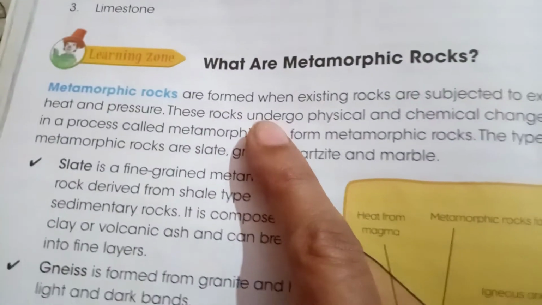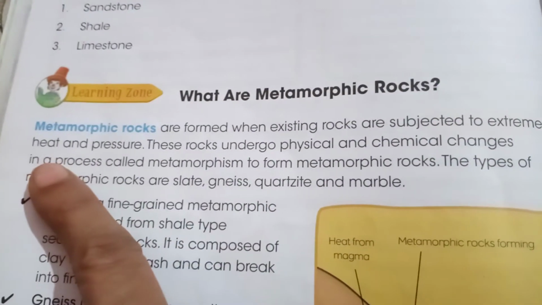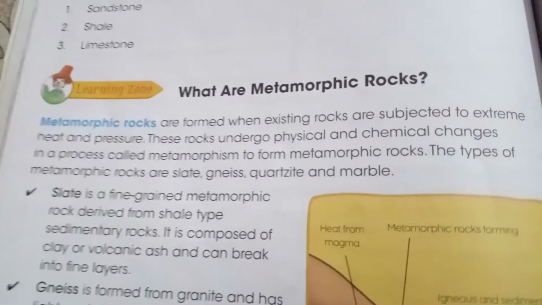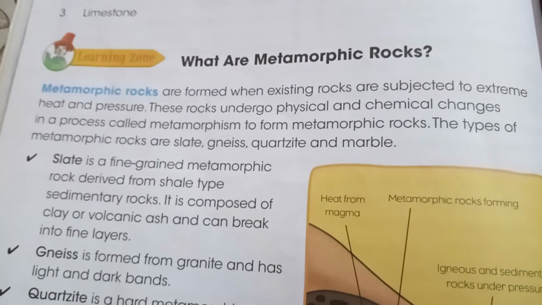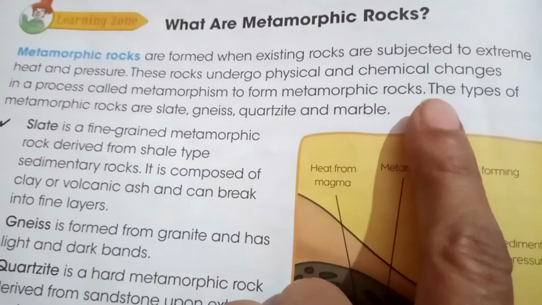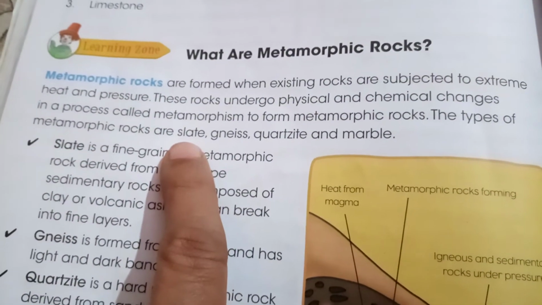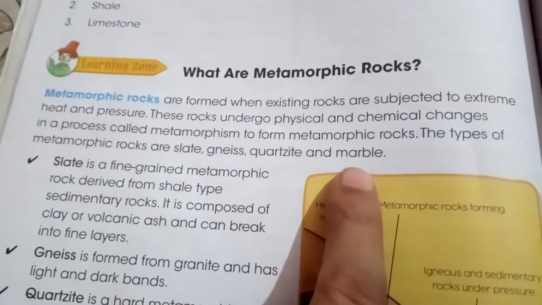Metamorphic rocks are formed when existing rocks are subjected to extreme heat and pressure. This is all the answer here. Then I asked, what are the 4 different types of metamorphic rocks? So the answer is here. The 4 different types of metamorphic rocks are slate, gneiss, quartzite and marble.